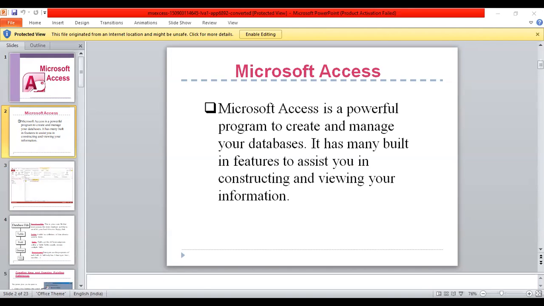Now come to reports. A report is an effective way to present your data in printed form, because you have control over the size and appearance of everything on the report. You can change it according to your convenience. You can display the information the way you want to see it.